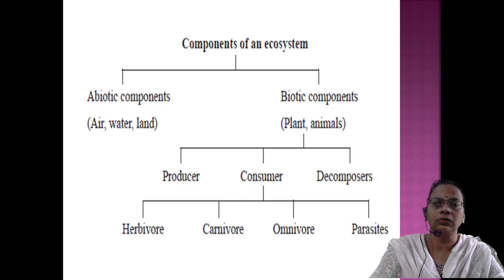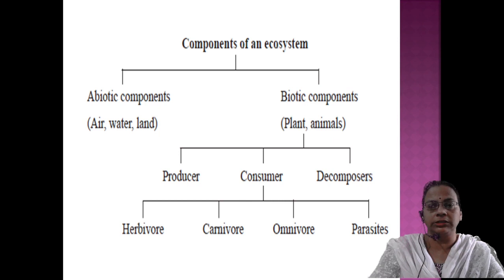Decomposers means they cannot synthesize, they cannot live on other organisms or inside the organisms, but they live on dead and decayed organisms, not the living body, dead and decayed organisms. Typical examples are bacteria and fungi. And how do they live? They will secrete certain enzymes outside, that means onto the dead organic matter, and there the digestion takes place and the needed nutrients are absorbed through the body surface. So typical examples for decomposers are bacteria and fungi.